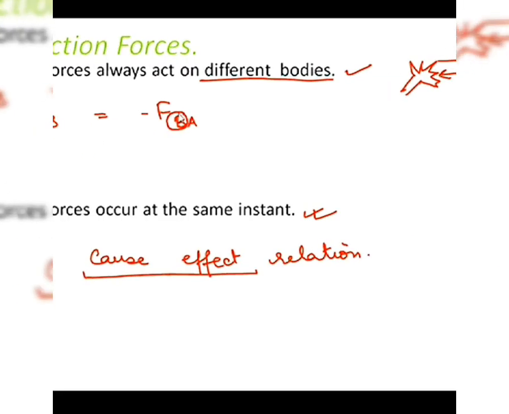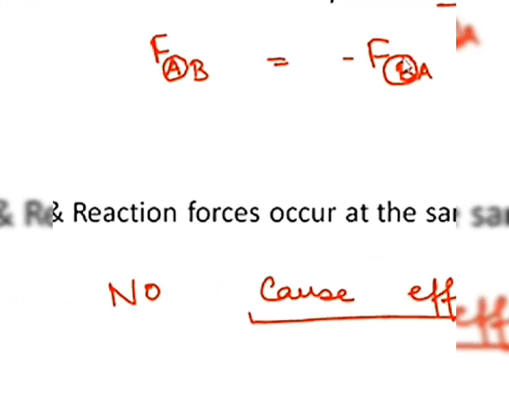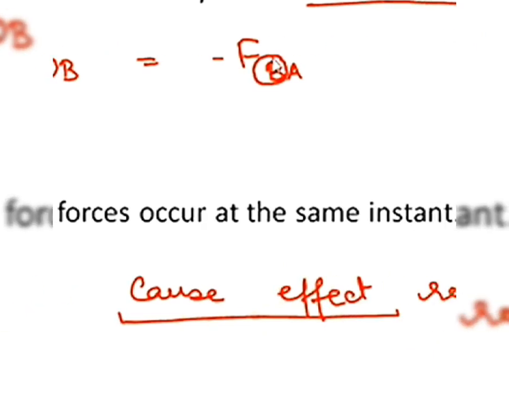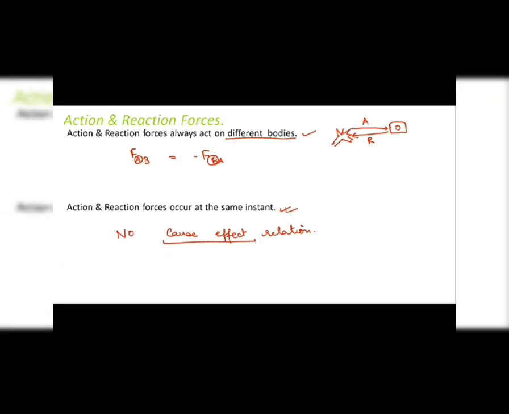If action is FAB, that is the force exerted by A on B, then reaction would be minus FBA. Minus because it is in the opposite direction. Reaction is in the opposite direction, and it is equal. That's why equality is there. And FBA is the force exerted by B on A, but in the opposite direction. This was all about Newton's third law of motion.